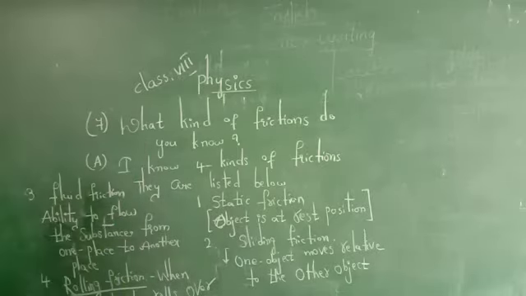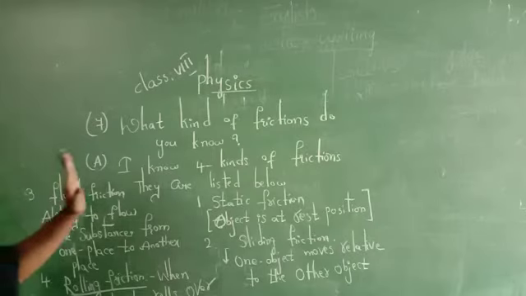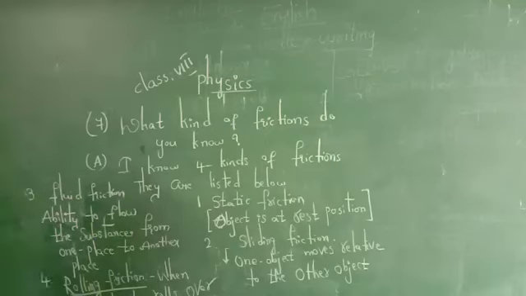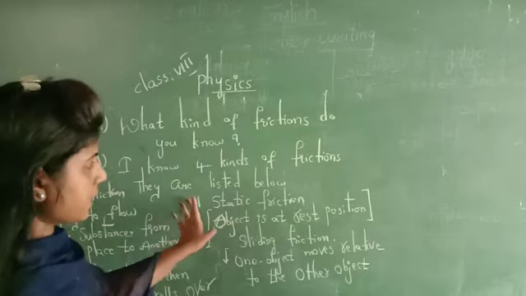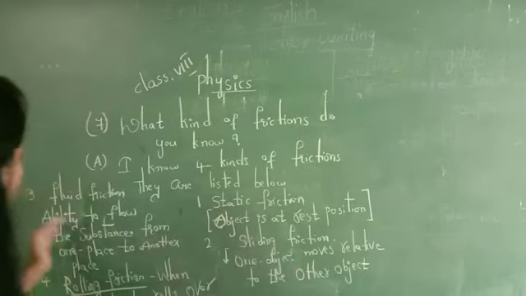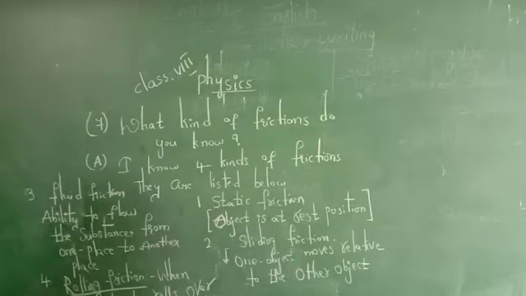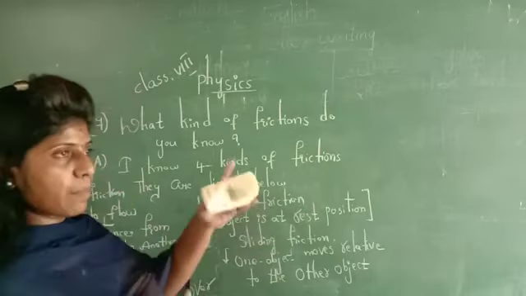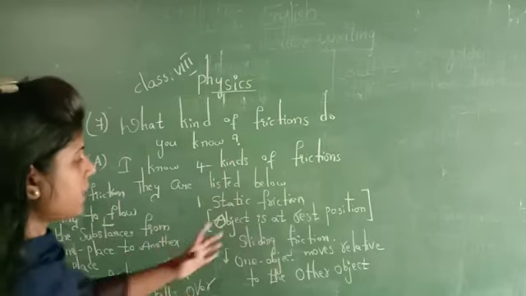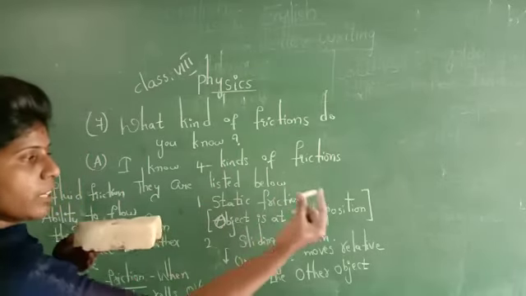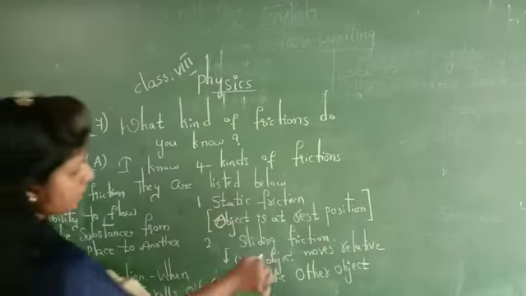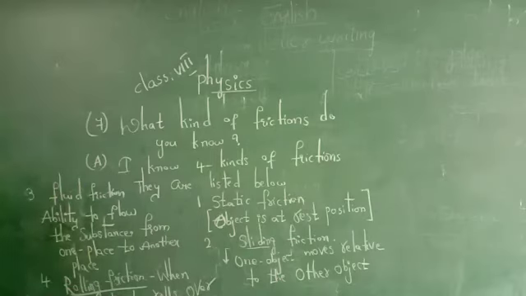Is it clear? Look at once again I am telling. What kind of frictions do you know? Already we know that friction is very much essential in our day-to-day life, right? So what are the frictions we know here? 4 frictions. First one is static friction, sliding friction, fluid friction, rolling friction. Static in the sense object is at rest position. Kadalakunda okay place la unna vaatini static antam. Sliding ante one object is moving, along with this object one more object is moving. Such kind of friction is said to be what? Sliding friction.